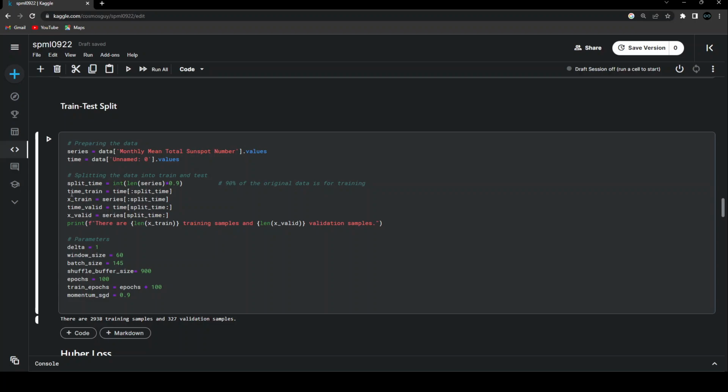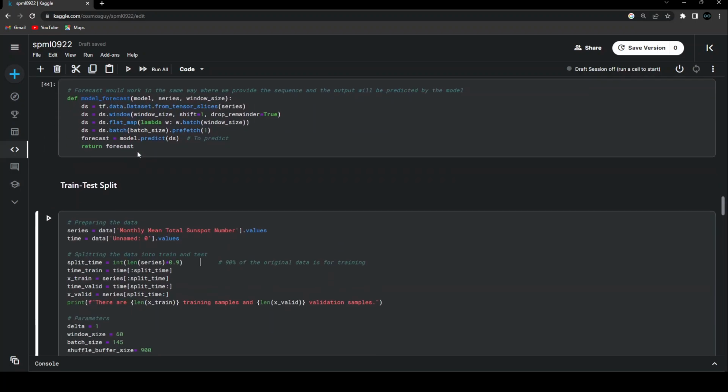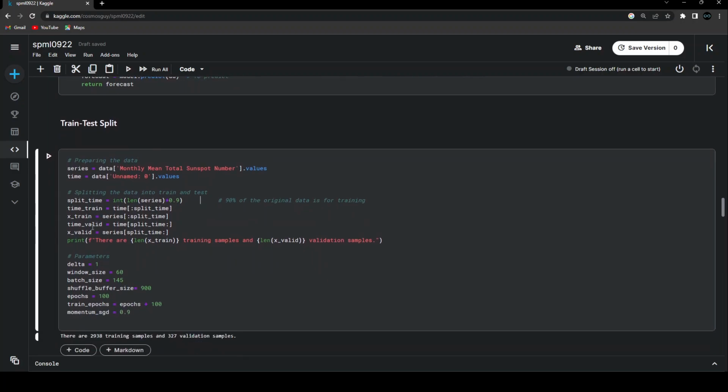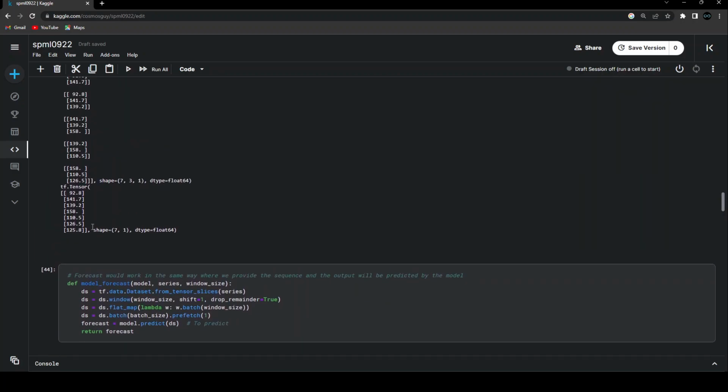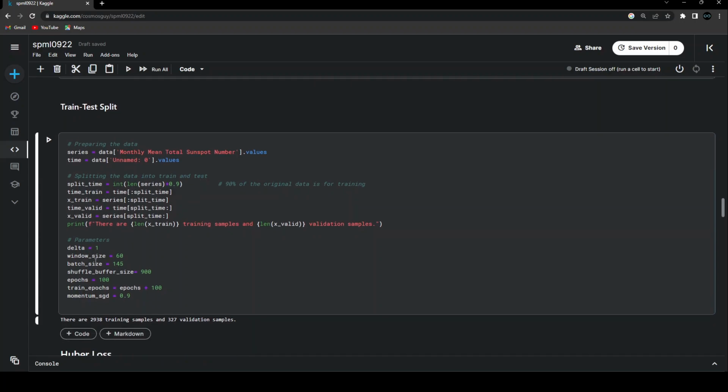So we are creating the time data, also the time train, time validation, also the X train and X validation. So X train and X validation are having the values of multiple batches of this kind of sizes that we are going to pass into the model. And time is containing the values from 0 to 3264. So that's the basic idea. And that's how we have split our data. The first 90% of the data is used for training and the remaining 10% is used for validating the thing.